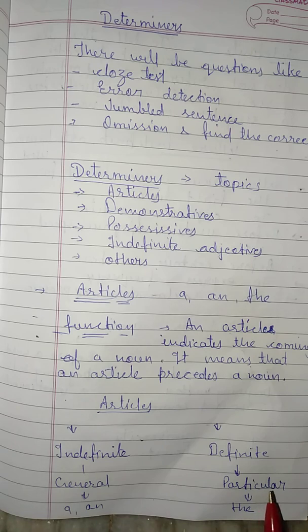When we talk about a particular thing, at that time we will use the article. Two examples I am giving you. This is an apple. See, which apple are we talking about? We don't know. It means general. So I have used an. This is the girl who stood first rank in class. This time I am talking about the particular girl who stood first rank in her class. So there are two types of article, indefinite and definite.